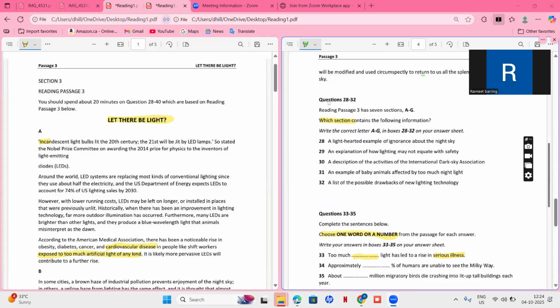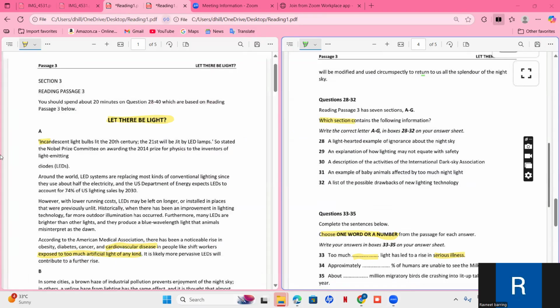All right, so let's begin with this reading. The name of the reading is Let There Be Light, and this is one of the reading passages which came in recent exams. So let's jump straight into it and understand the type of questions there are.